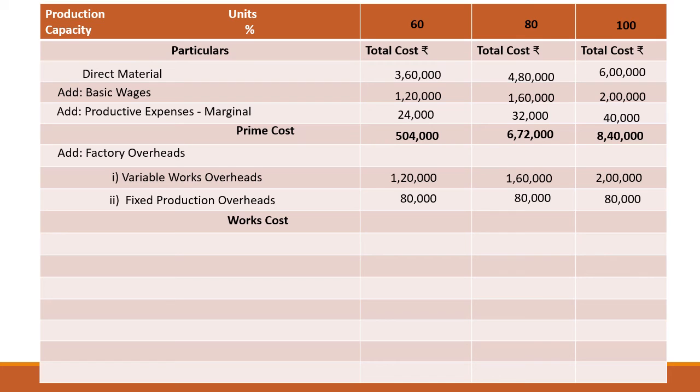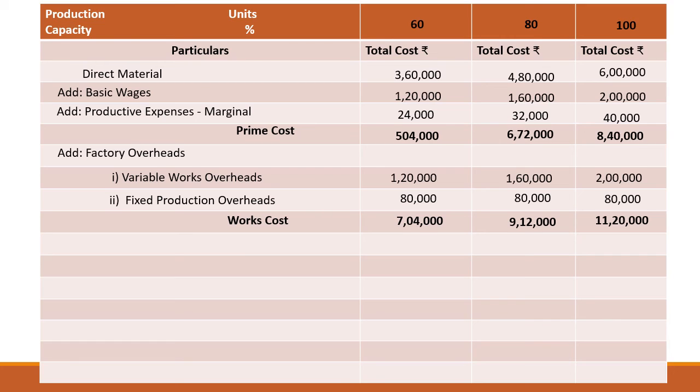There are no other factory overheads. So this will constitute our works cost. Again, addition of these three, that is 5,04,000 plus 1,20,000 plus 80,000, our works cost will come to 7,04,000. Same way for 80% capacity and for 100% capacity.